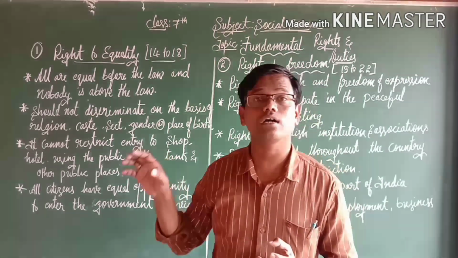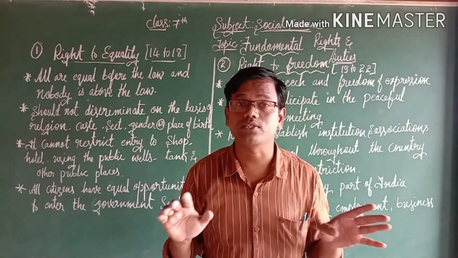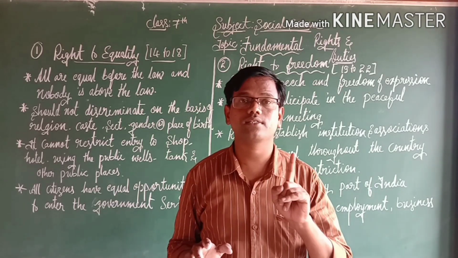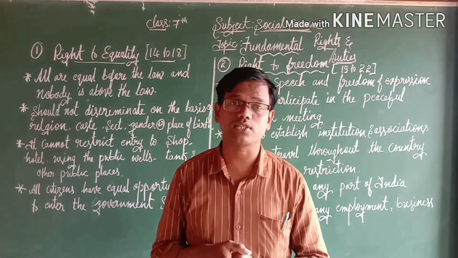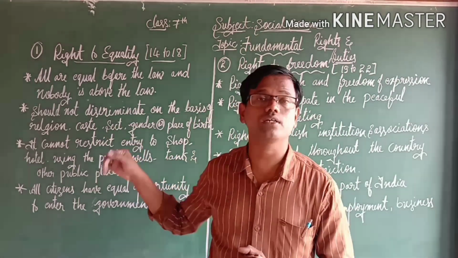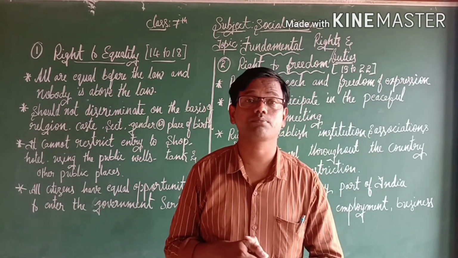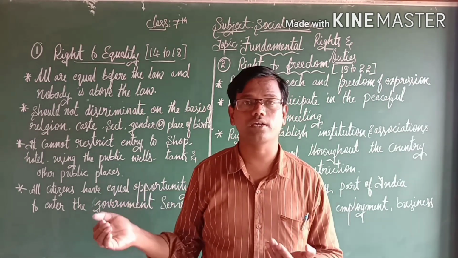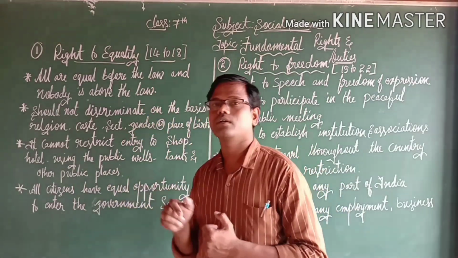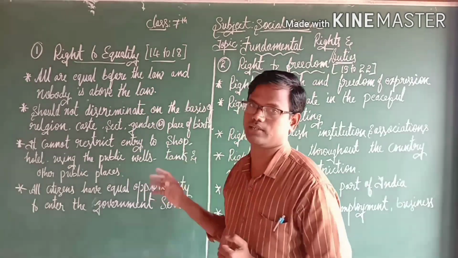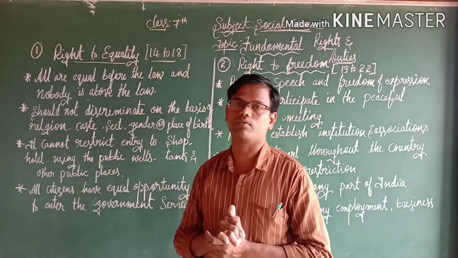Because nowadays all are equal before the law, nobody is above the law, and here there is no discrimination on the basis of caste, religion, sect, gender and place of birth. In case any citizen's rights are violated by someone or the government, there is a chance to get justice from the High Court. If you do not get justice in the High Court, there is a chance to appeal to the Supreme Court. So this is one of the very important rights, the right to equality. Articles 14 to 18 overall explain the right to equality.